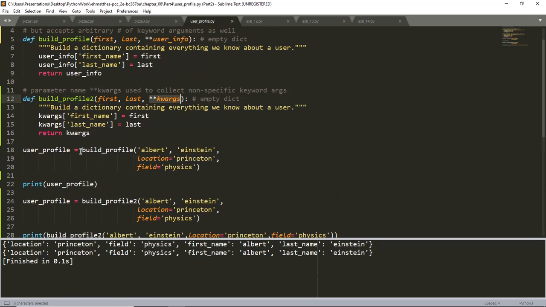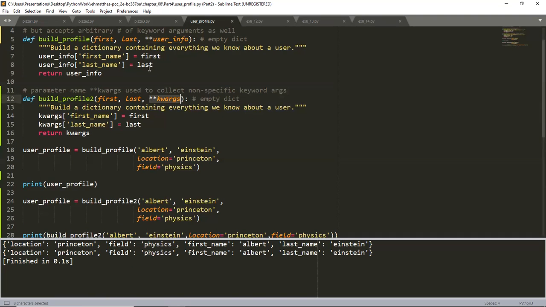So when you call build profile, the flow of control is going to leave line 18 and go to line 5. It's going to put Albert in first, Einstein in second, and it's going to put location Princeton and field physics inside of the empty dictionary. And what happens on lines 7, 8, and 9 is that you end up building the dictionary.